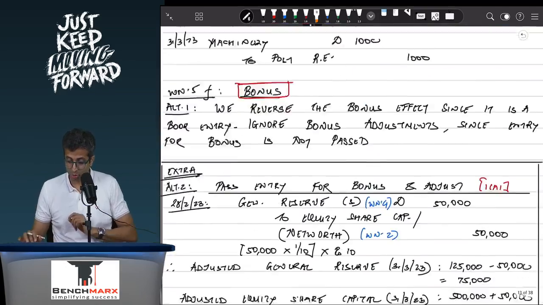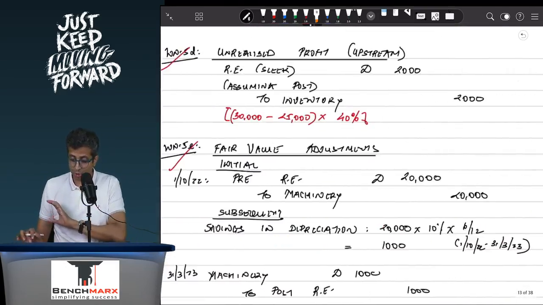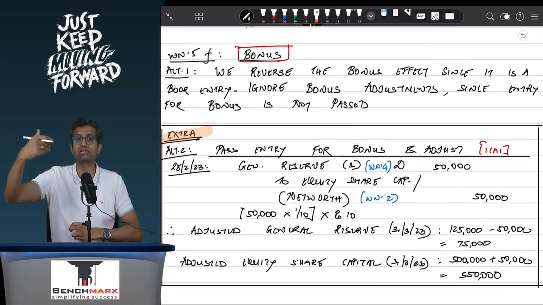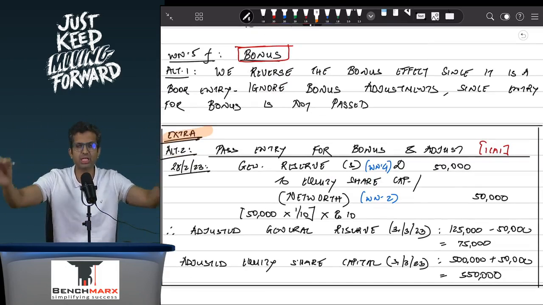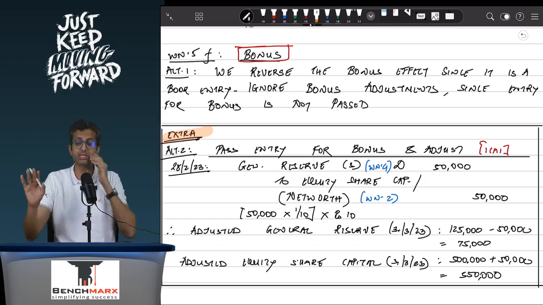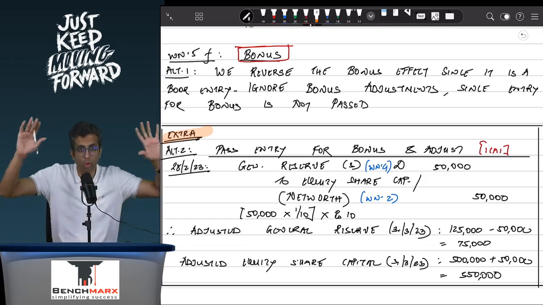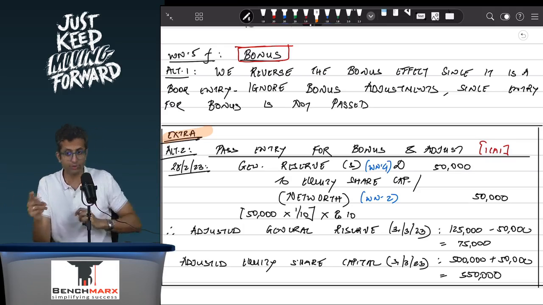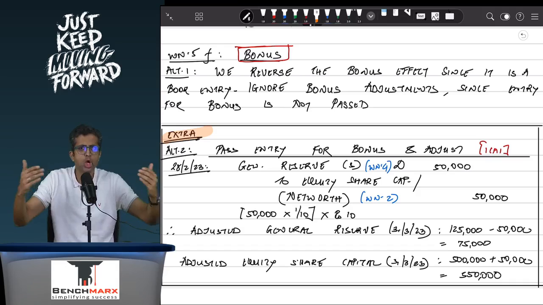So below this, in working note F, I have given an extra working entirely. If you go and see in a box, what will happen if you were to pass an entry for bonus and record the bonus and then give the effect, you will see that the ultimate solution remains the same up to the last decimal, and hence I'm pretty sure that any of the methods will work. But if you want to stick to the institute's method only, then in the box I've shown the extra working. If you're running out of time, which you will if you sit and solve such a huge question, then having such tricks in place really helps you.